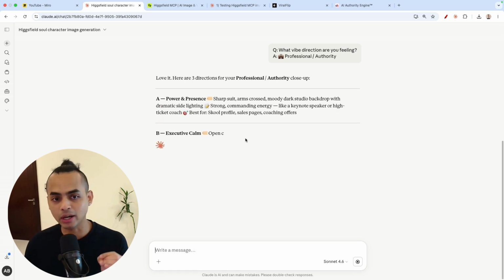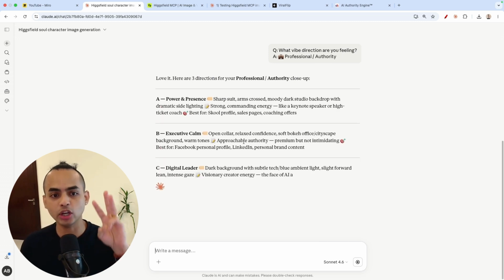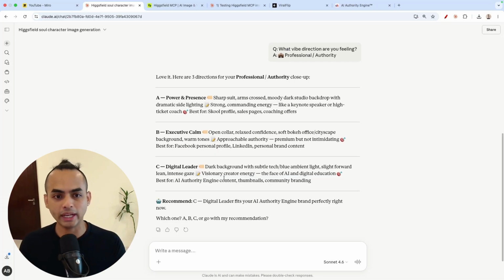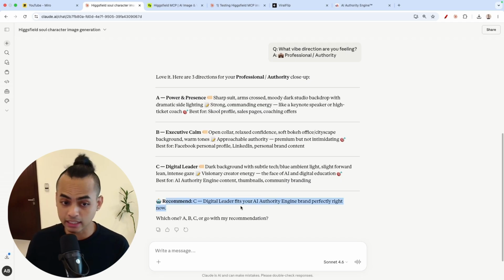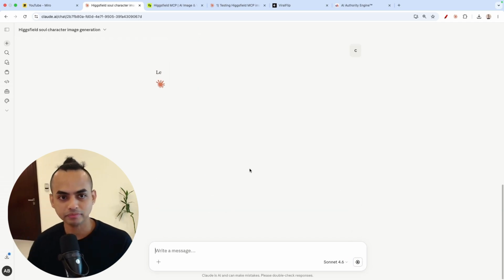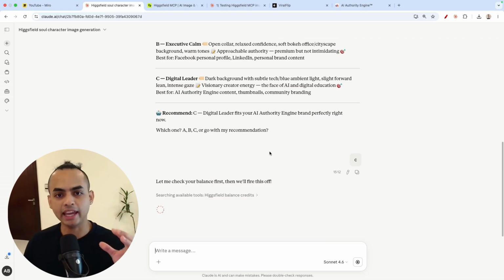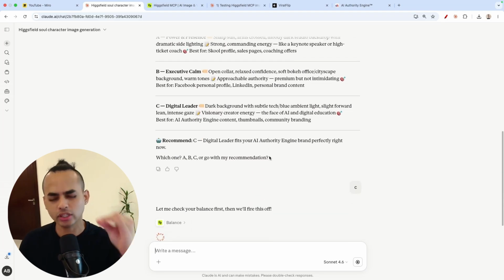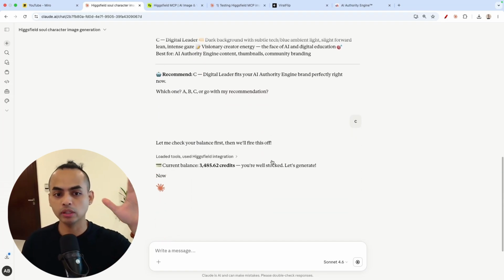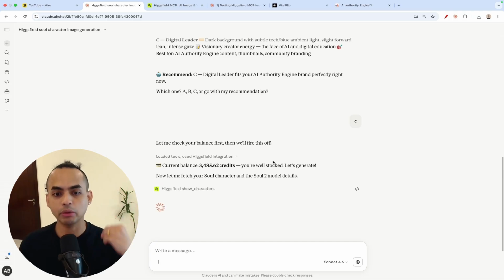Perfect. And then now, it's essentially giving me 3 options to choose from, so I can save credits. Because without the skill, again, guys, it's just going to randomize the entire process, and you don't get to control what actually happens. So let's go, and even recommendation. Okay, let's do C, right? So the reason why we want to have these kind of initial steps is just to make sure that before they start generating, they will essentially create something that we want. And here,